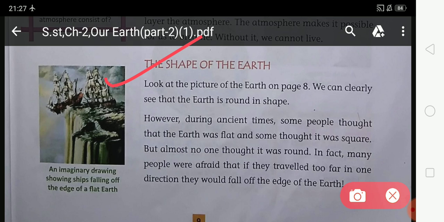In fact, many people were afraid that if they traveled too far in one direction, they would fall off the edge of the earth. In ancient times, people thought that if they traveled too far in one direction, they would fall off the edge of the earth, because they believed the earth was flat.